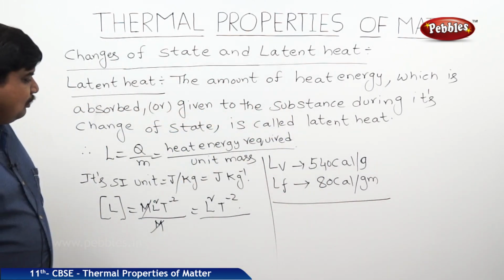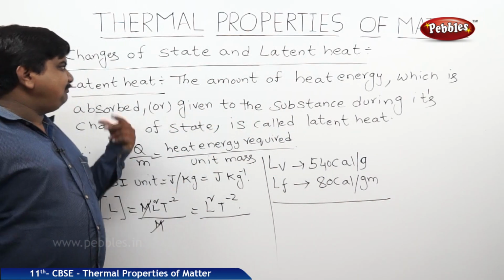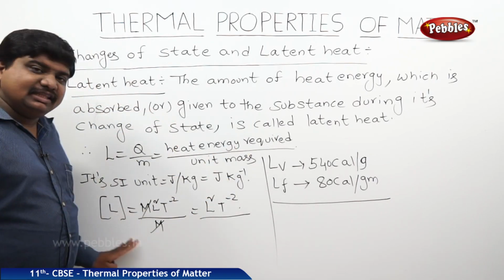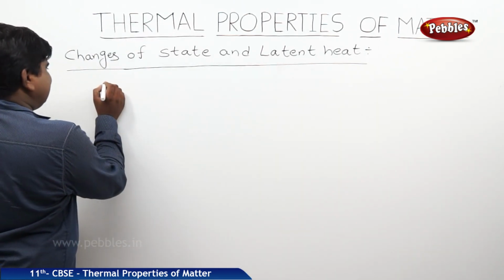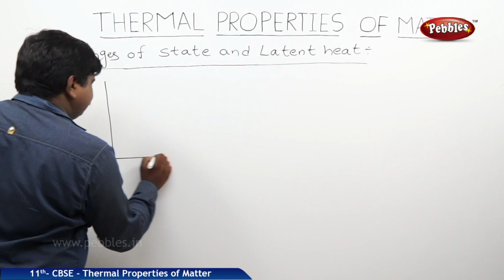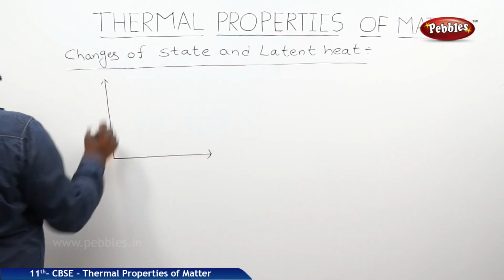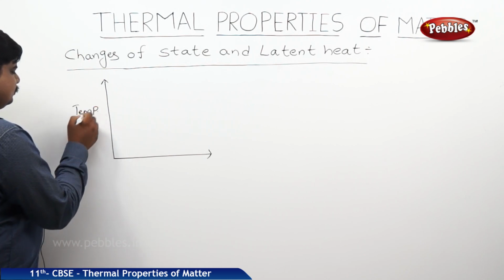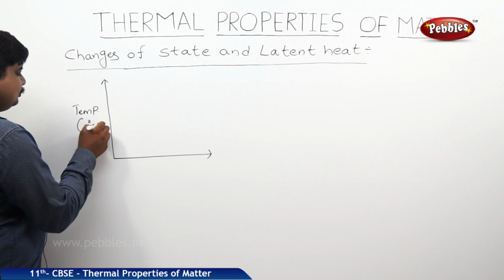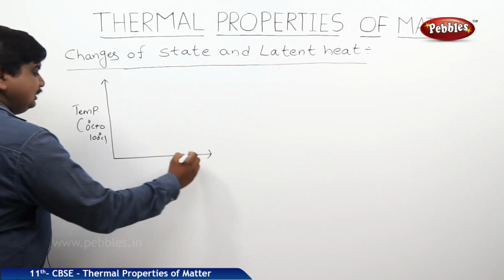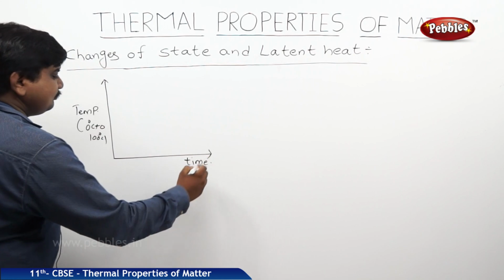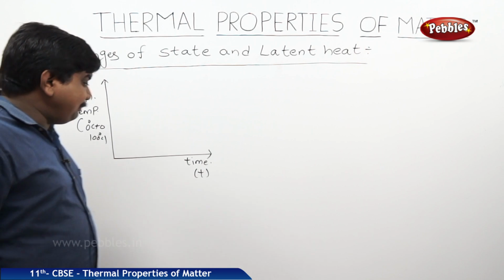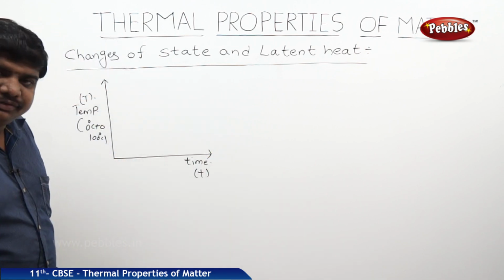So, like this we can divide and define the latent heat. Now, we will see the nature of this latent heat in the form of graphs. If you see the graph between temperature and time, we will take temperature on the y-axis, from 0 degrees Celsius to 100 degrees Celsius. Here it is taking time, small t. The symbol difference is there: temperature we represent in capitals, and time we represent with small t.